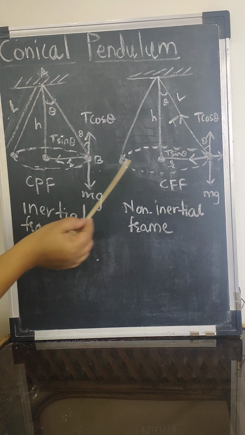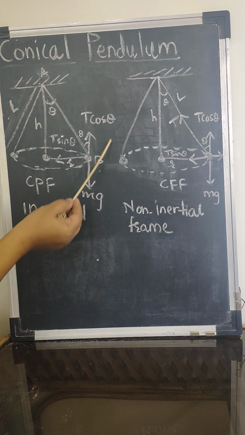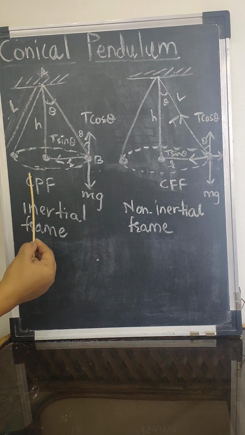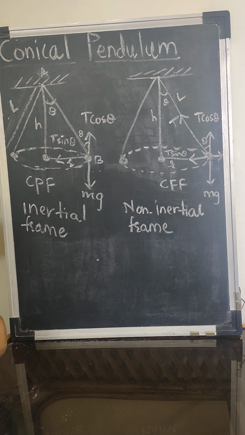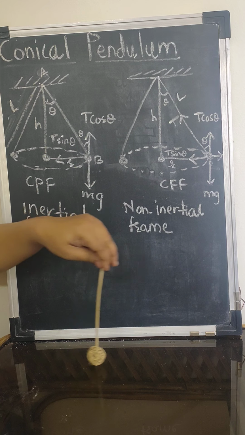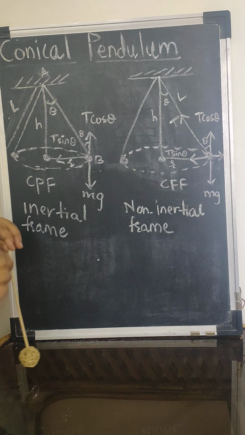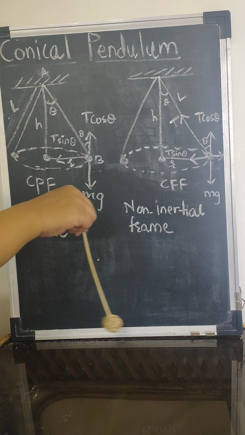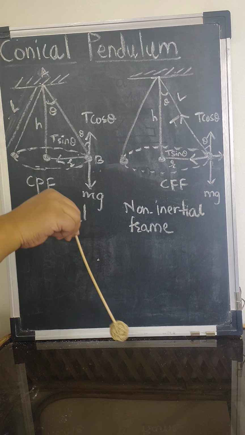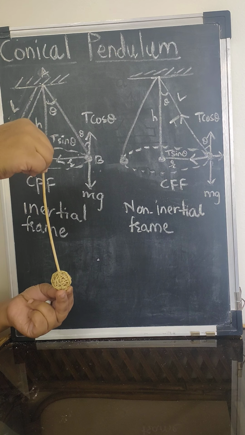Now let's derive the formula for this. The question asks: define conical pendulum, define simple pendulum, and obtain the expression for the period and the frequency of the conical pendulum. Here the bob is describing a horizontal circle and the string is making a cone. The heavy mass we have considered as a point mass, which is the bob.